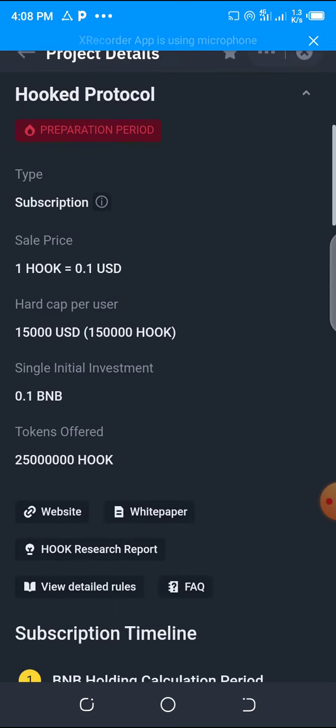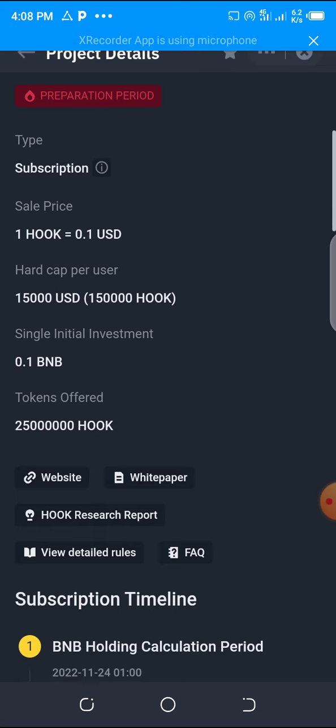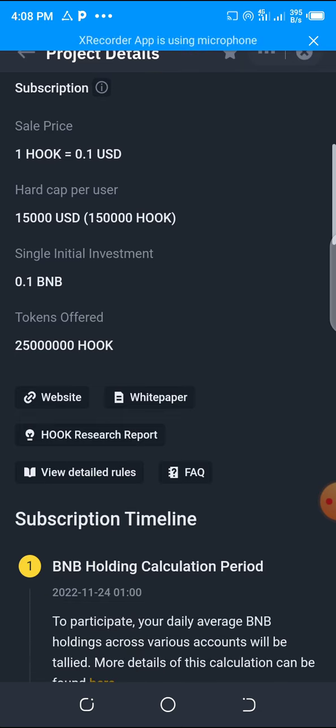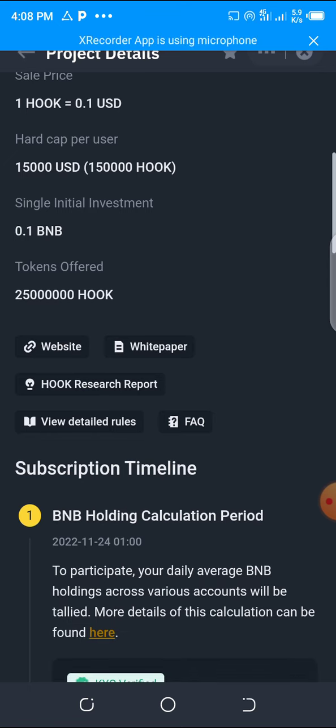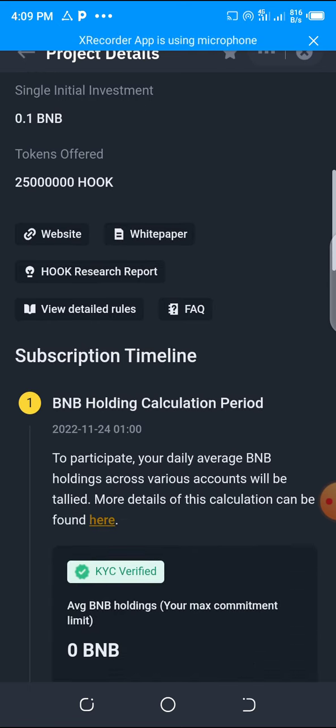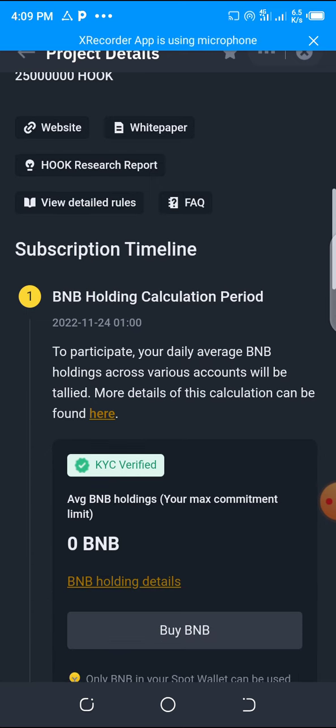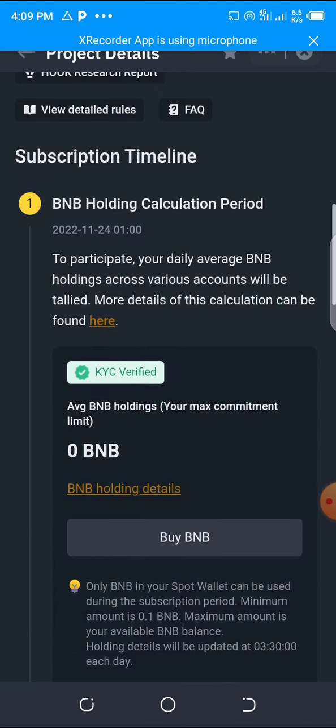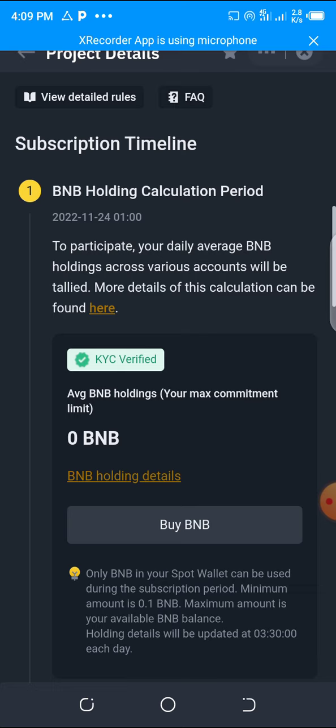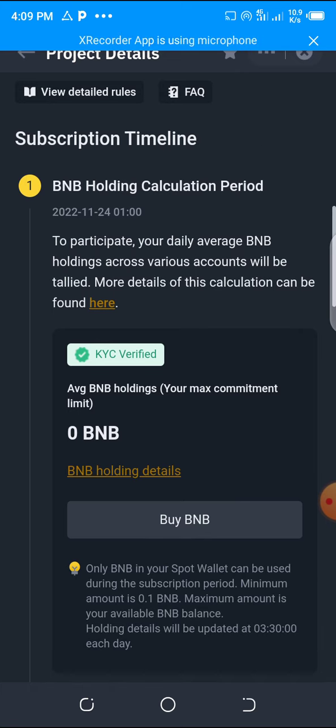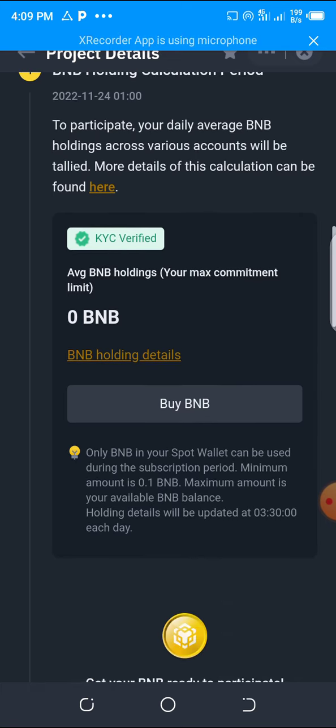See the sale: 1 Hook is equal to 0.1 USD, and hard cap per user 15,000 USD. Single initial investment 0.1 BNB. Tokens offered 200 plus in millions. Let's scroll down. BNB holding calculation period. To participate, your daily average BNB holding across various accounts will be tallied. More details of this calculation can be found. You click on it, so you see KYC.